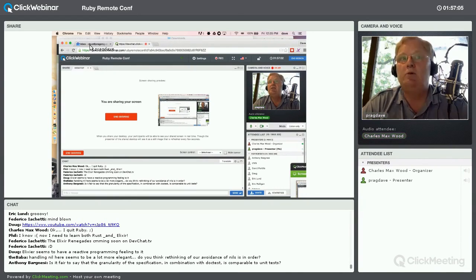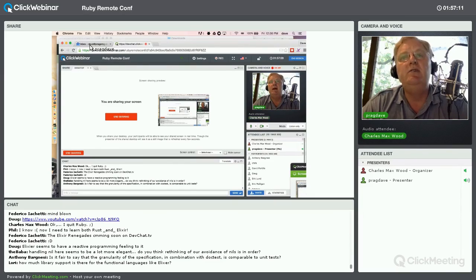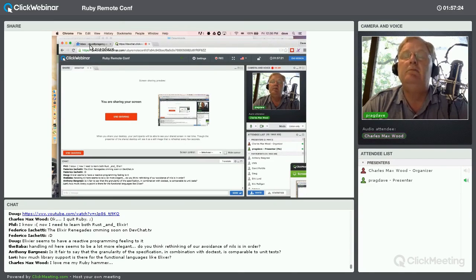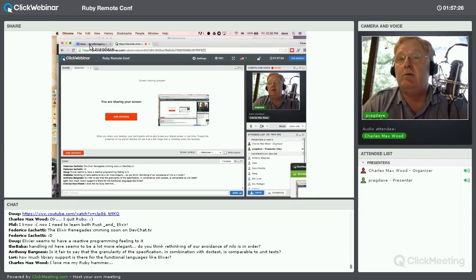So these are simply tools. Now, the problem with tools is that you tend to fall in love with the tool that you know the best, and you tend to use that to the exclusion of others. And what I'm doing here is I'm trying to say, okay, yes, we all love Ruby. Yes, this is our most comfortable place to be. However, I think we also need to think about what's going to come down the road.